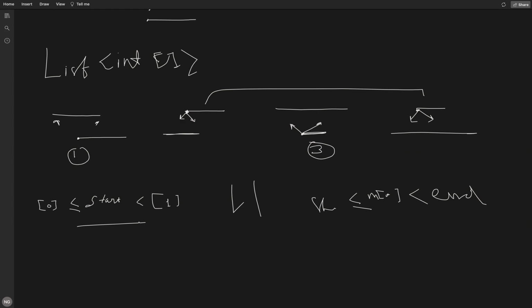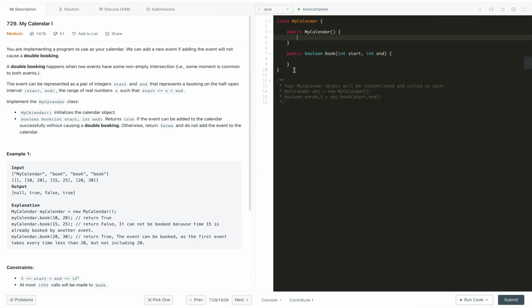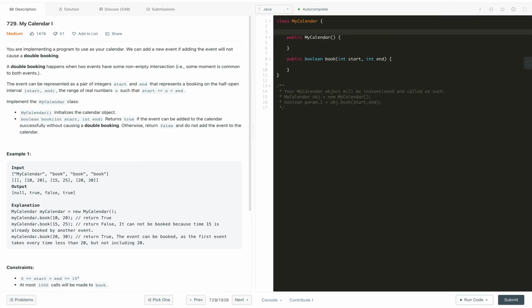You can pause the video and try to code yourselves. That is very straightforward, not that tricky. So let's quickly write the brute force code as well. It will hardly take 2 minutes. So here we will take this, call it meetings, and here we will initialize meetings with a new array list in the constructor.